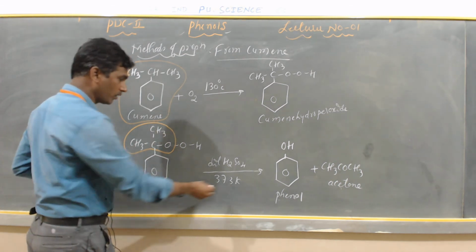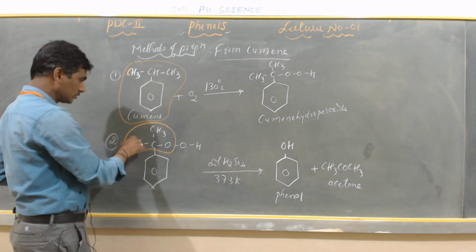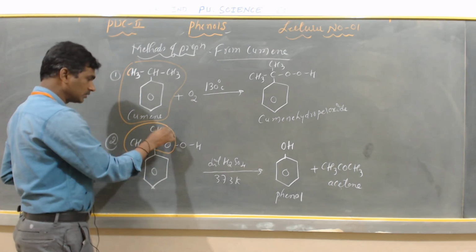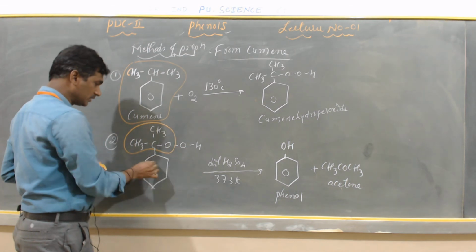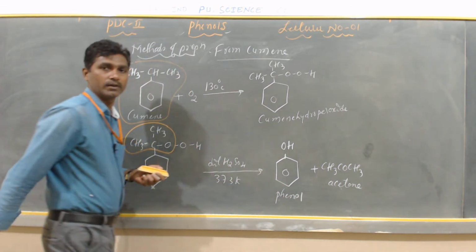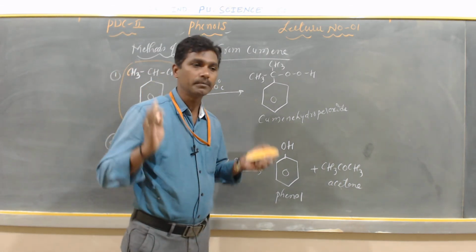Dilute H2SO4 at a temperature of 373 Kelvin. So it gives phenol. So it gives CH3COCH3. Then this OH adds to it, so we can get phenol. So this is nothing but the third method of preparation.